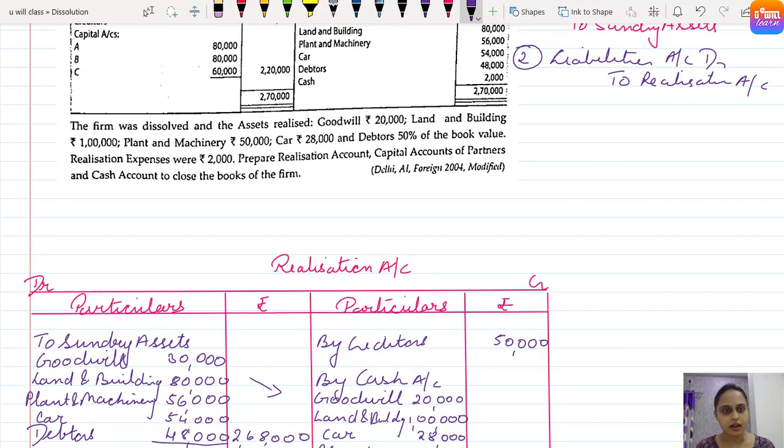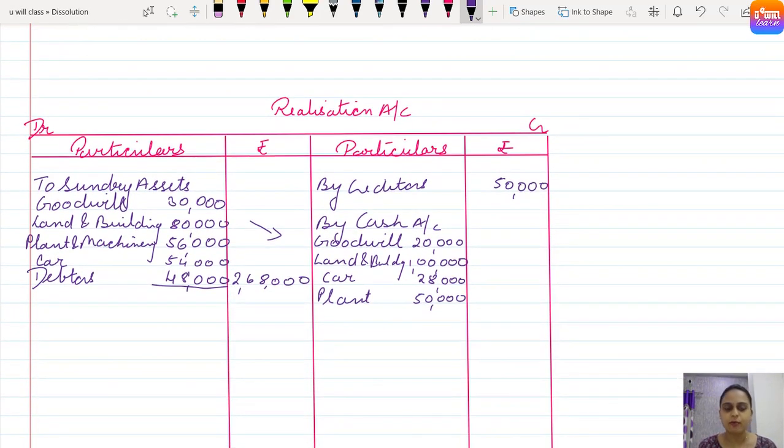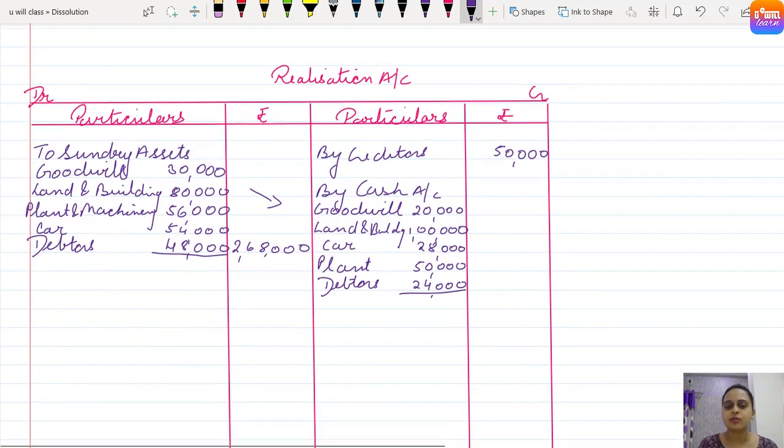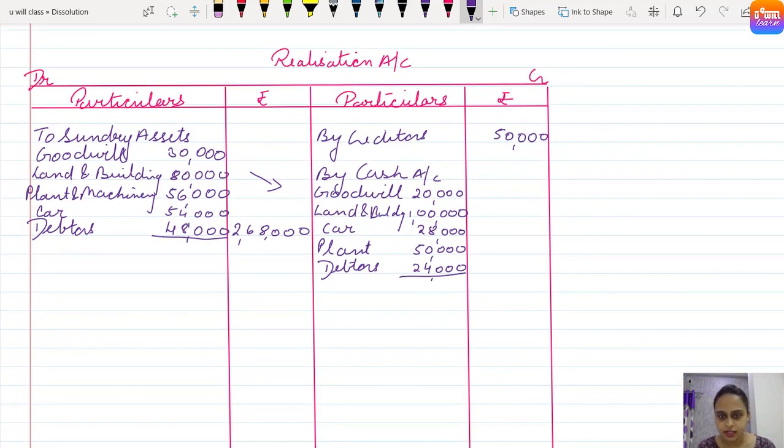We have car 28,000, debtors 50% of book value. The debtors' book value was 48,000, so 50% is 24,000. So debtors 24,000. Putting the total outside, how much total cash is realized? Let's just see, 8 plus 4 gives us 12.